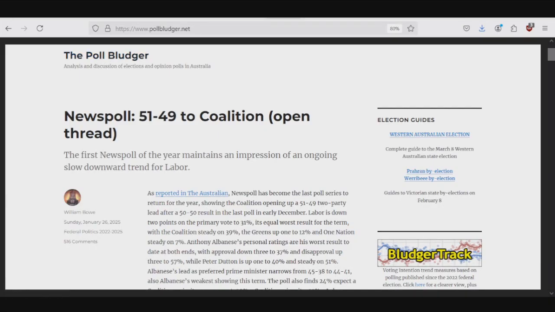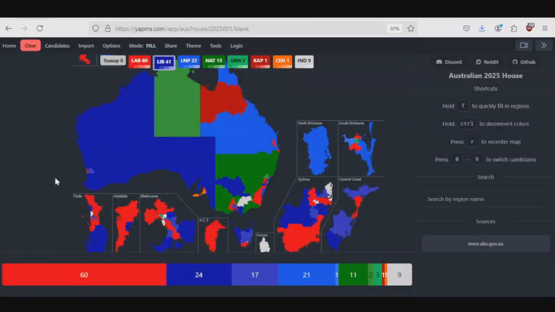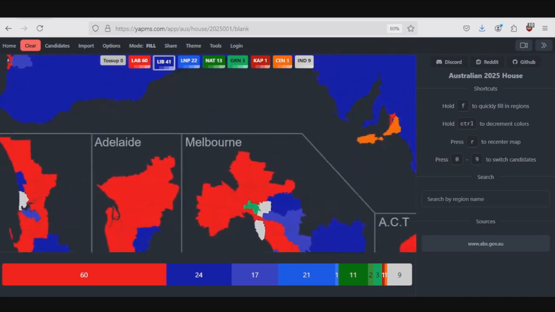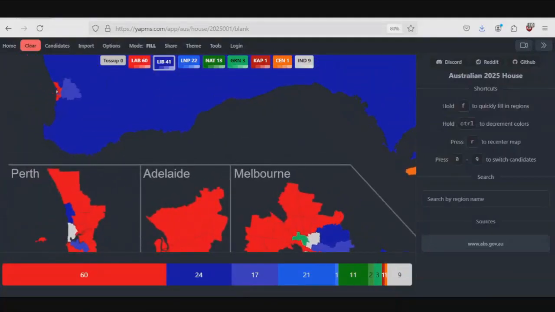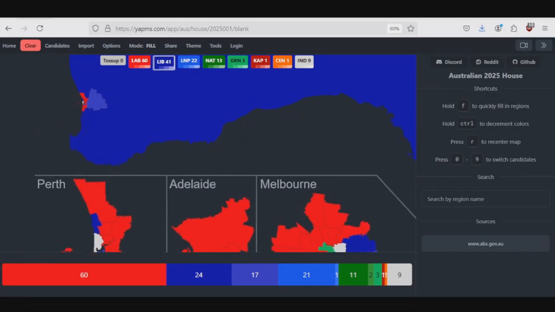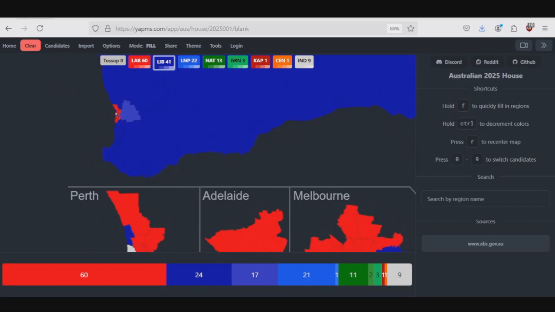We'll go straight onto the map. This is actually the YAPMS map that we're using today, not my typical map. First reason is we're only dealing with the House of Representatives. Secondly, they've updated the boundaries on the YAPMS map, so these are actual accurate boundaries. This was very recent when they did this. And it's also a map I can zoom in and out of, and I can change the colors so that the colors aren't all just one or two colors. Some people have been complaining about my own map how the squares are too small and stuff like that. So yeah, tell me if you prefer this or if you prefer my own map. But we're using the YAPMS map today.